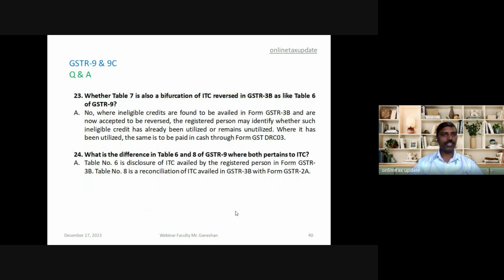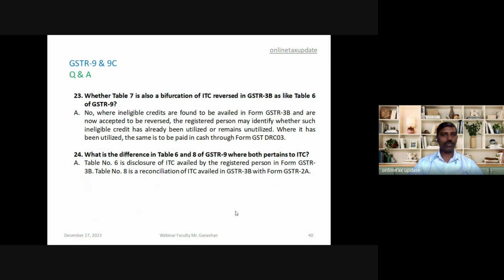23rd, whether table 7 is also a bifurcation of ITC reversed in 3B like 6? No, where ineligible credits are found to be availed in 3B and are now accepted to be reversed, the registered person may identify whether such ineligible credit has already been utilized or remains unutilized. If it is utilized, then it has to be paid through DRC 03.